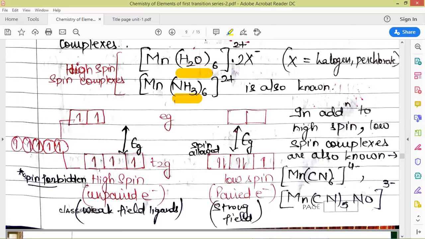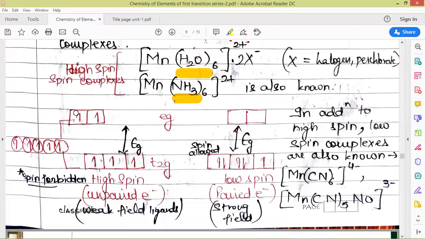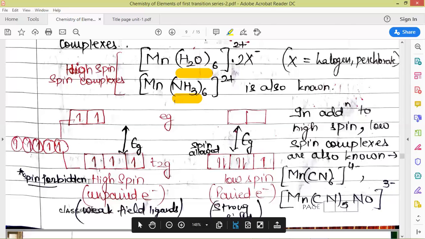By spin forbidden we mean that these transitions are not allowed if we consider the spin, because only those transitions are generally allowed where spin is not required to be reversed. Here it is not required to be reversed, so these transitions are allowed. Here these transitions are not allowed. So that is why the complexes with weak field ligands, the high spin complexes, are feebly colored.